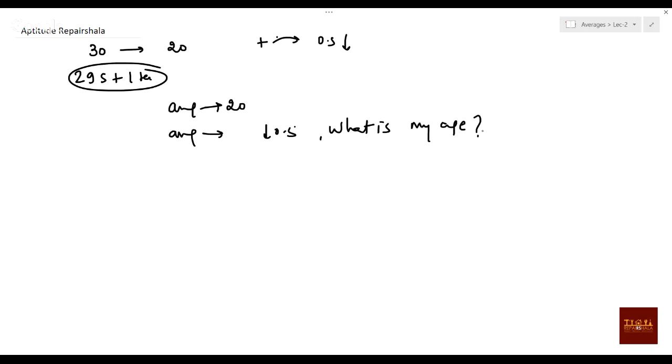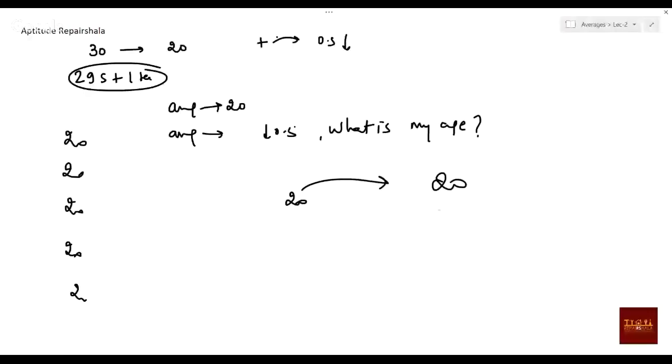So how will the students think? Students will think the average of our class is 20, so everyone will have 20. Yes or no? Now the teacher also will have 20. Now the teacher's age is excluded, so anyway he will take 20 with himself. Students observe that even if we gave 20, our new average would be 20 only. But he is telling us our average is reduced by 0.5.